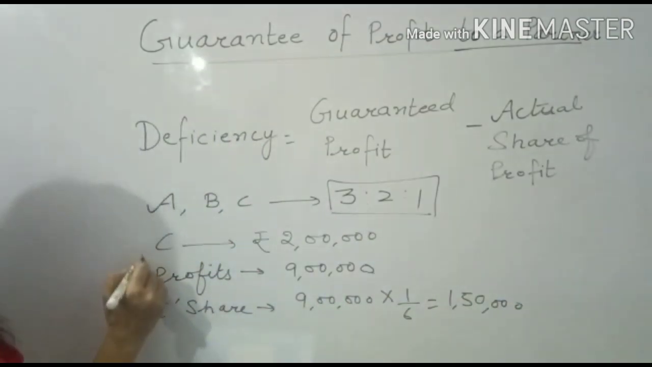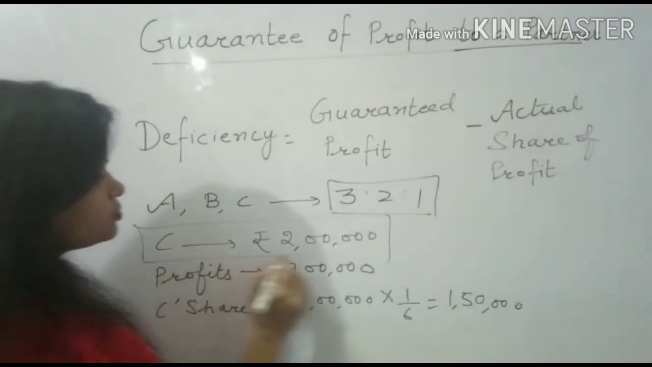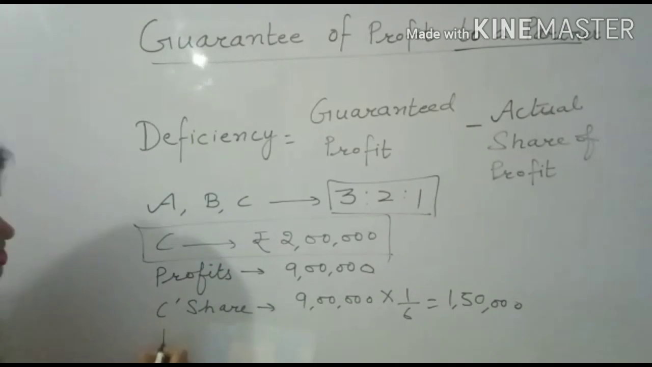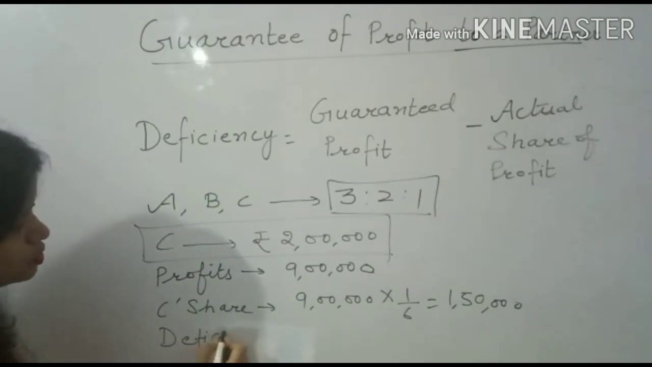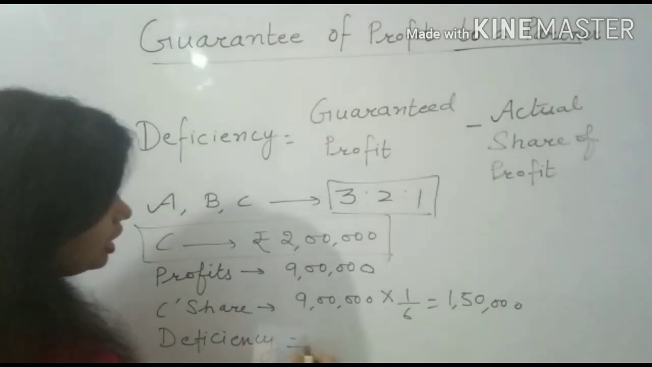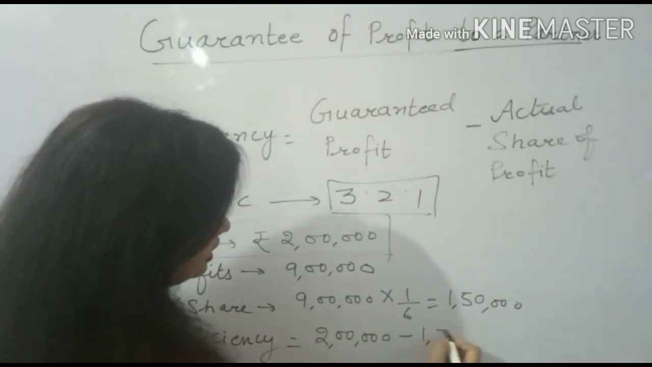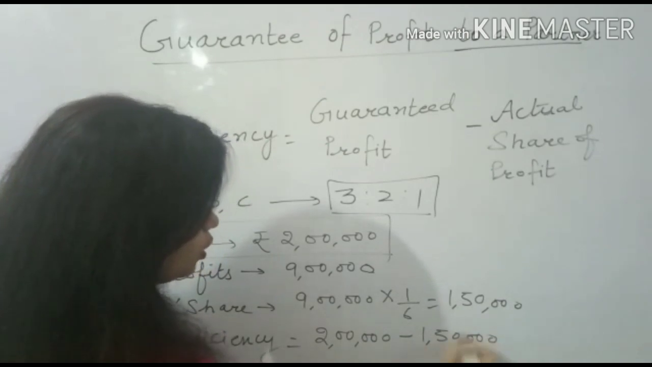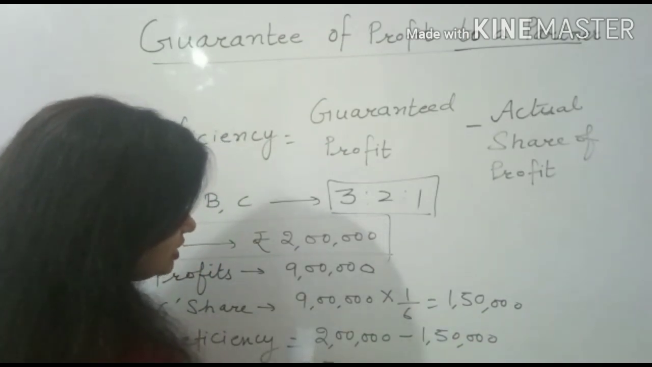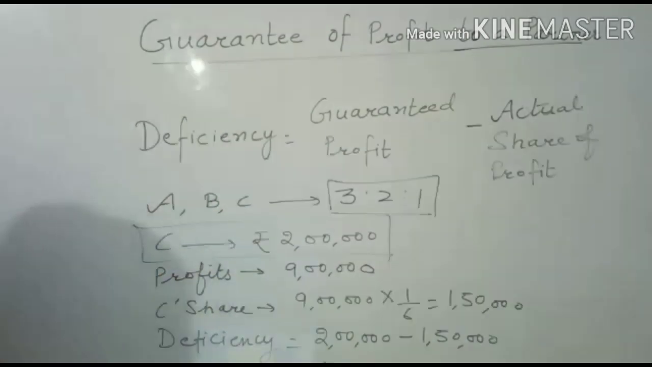C's share will be 1,50,000. But he has got a guarantee of how much profit? 2 lakh. So deficiency will be equal to guaranteed profit, 2 lakh, minus the actual share, 1,50,000. So deficiency will be 50,000. This is how you can calculate deficiency.